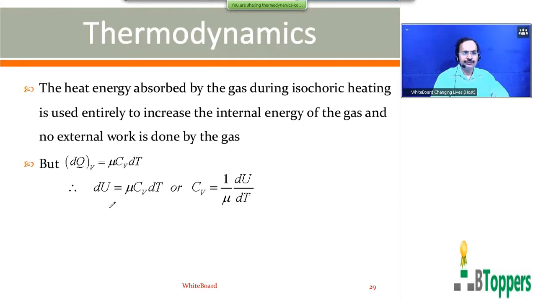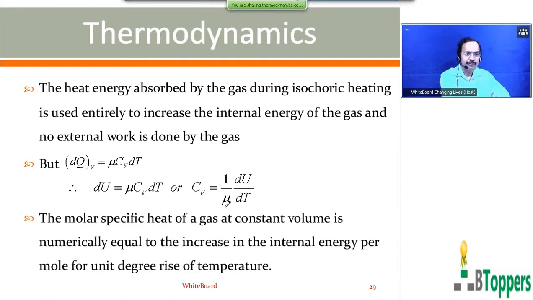Therefore, in general, dU can be written as ν Cv dT, or Cv equals (1/ν)(dU/dT). So the molar specific heat of a gas at constant volume is numerically equal to the increase in energy per mole per unit degree rise of temperature. Those who are writing the notes, please pause and finish writing the notes now. I would like to show the continuation to this.